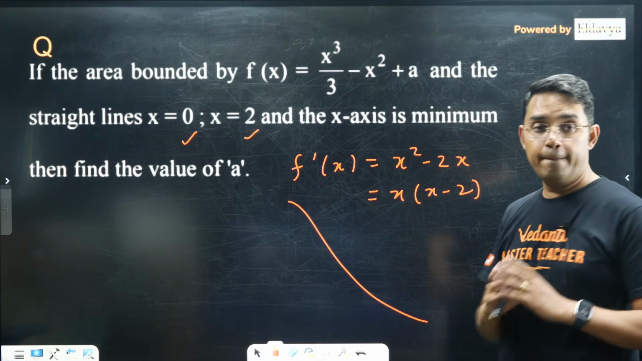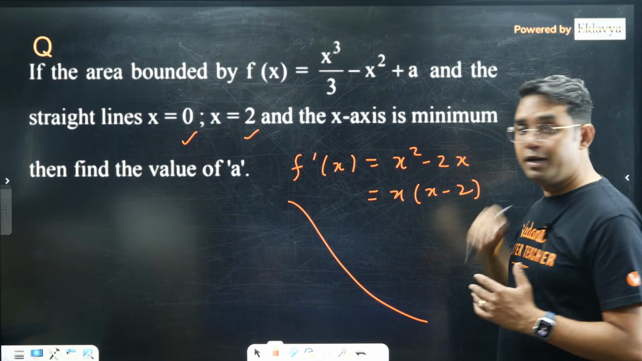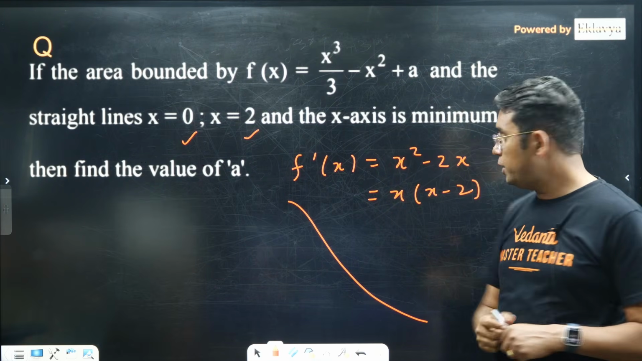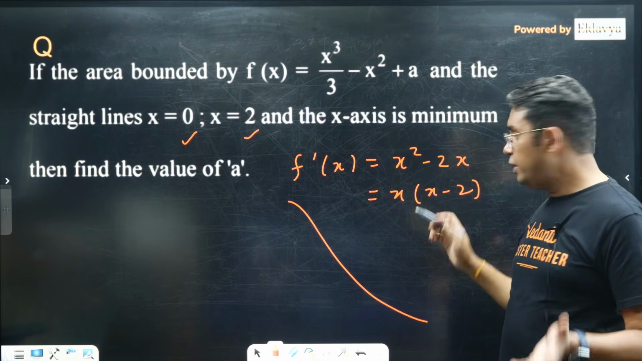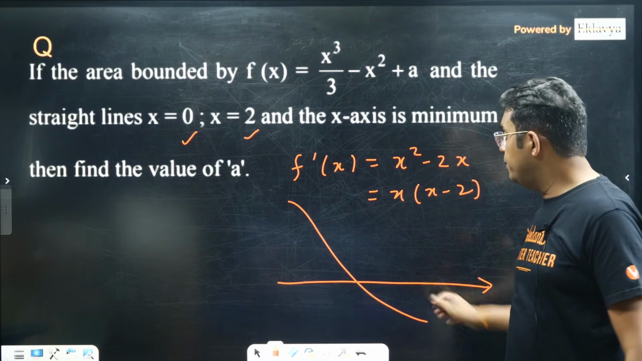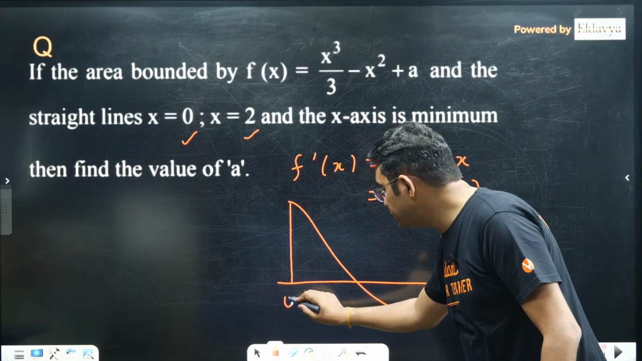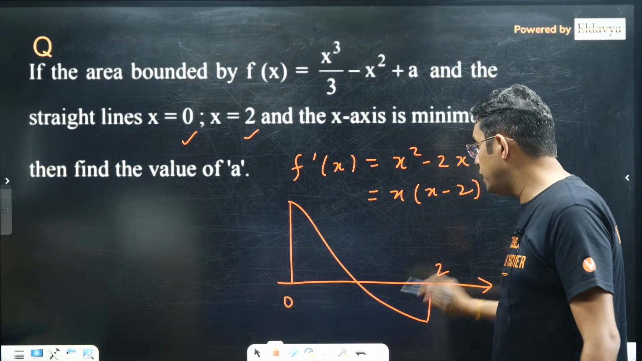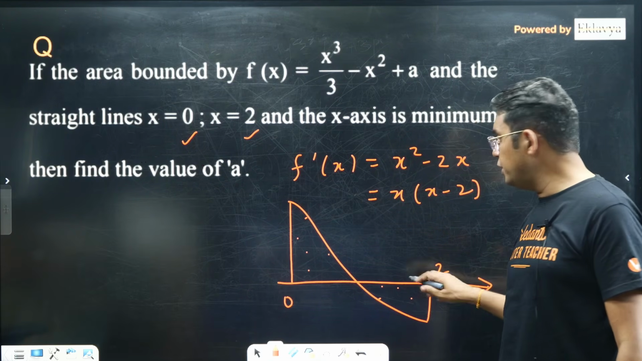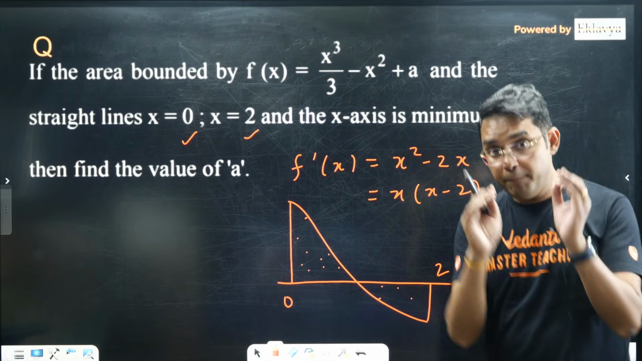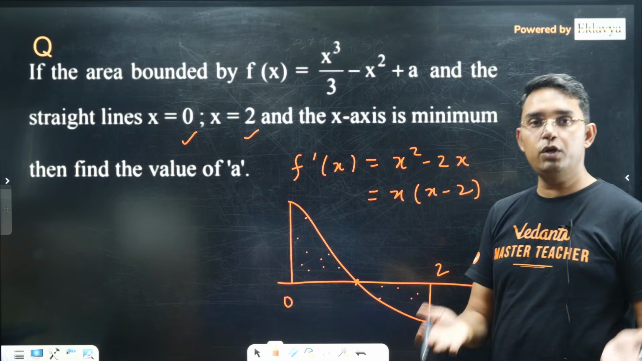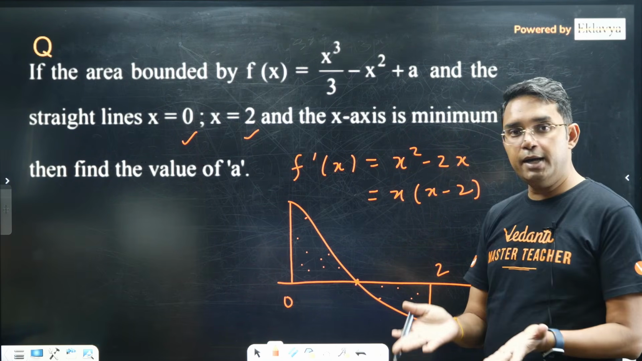Now a is unknown, so if you raise the value of a, your graph will go up. If you decrease the value of a, your graph will go down. But depending upon what value of a, your x-axis may be intersecting somewhere in between. So I am assuming that this is 0 here and this is 2 here. As we have seen, because that's a monotonic decreasing function, this kind of area becomes minimum when this point here is the midpoint of 0 and 2. Okay, then we are done.